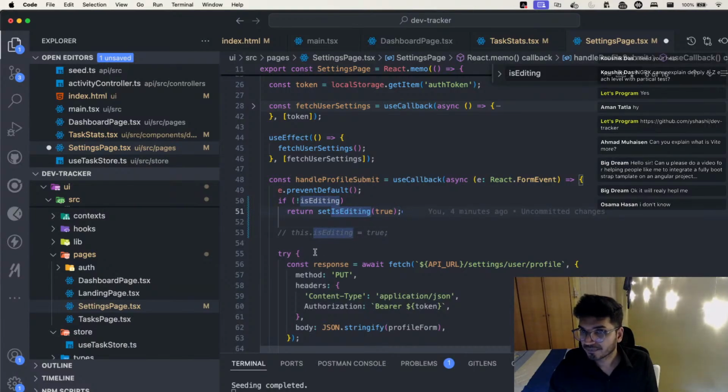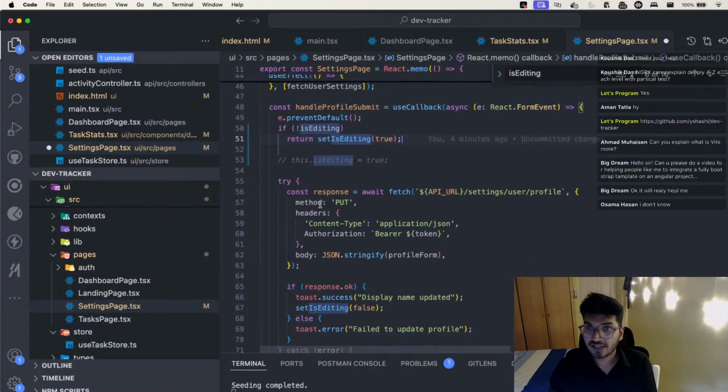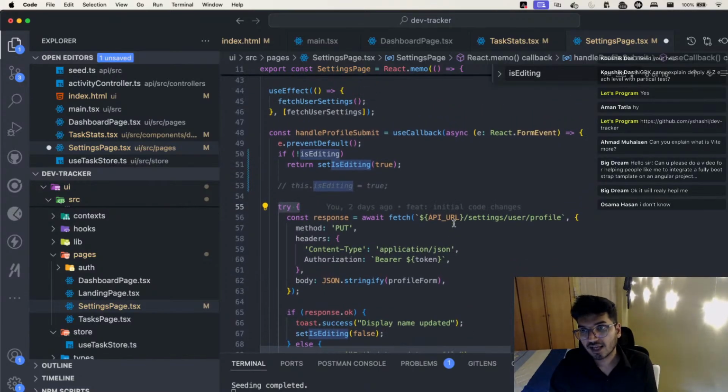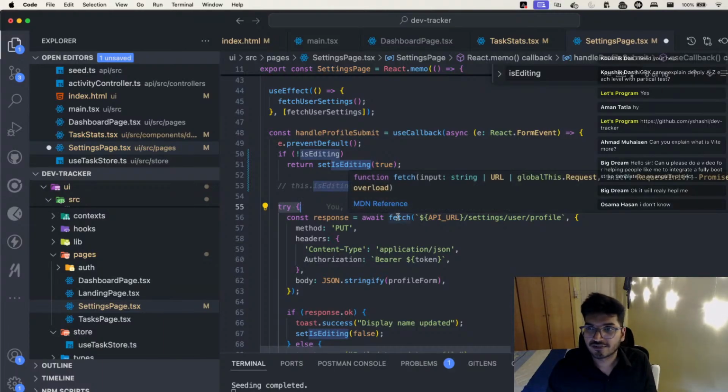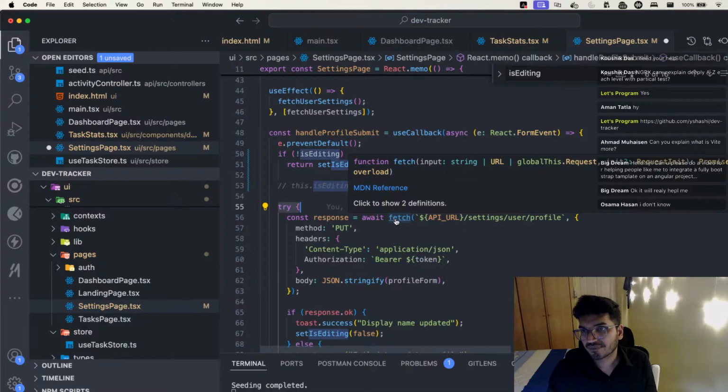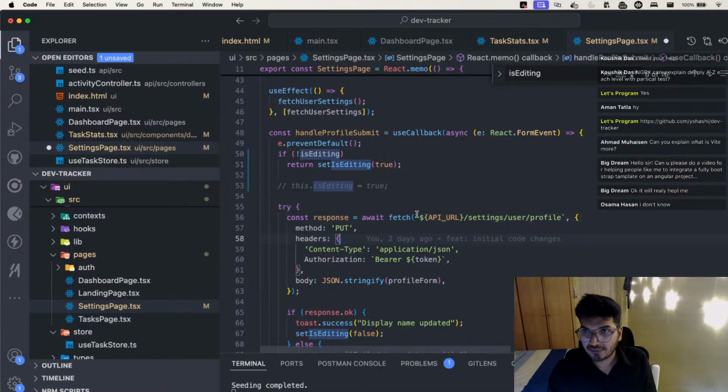That's it. Now here we are using try catch because we are doing the API call. And to do the API call in Angular, we make use of HttpClient. But here we make use of fetch, which is a window function. So we have this fetch where we put the URL, and we also put the HTTP headers.